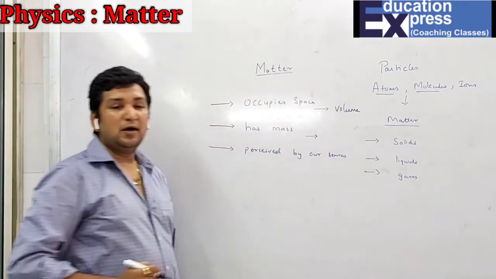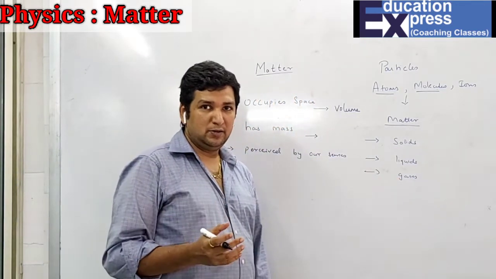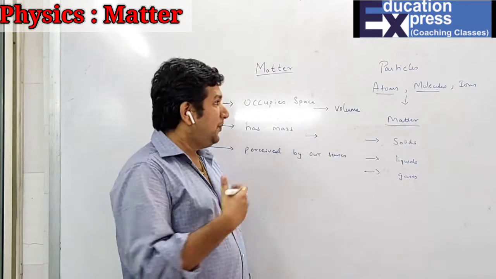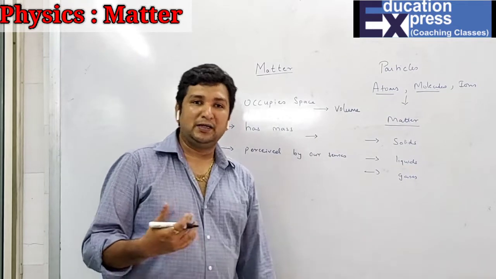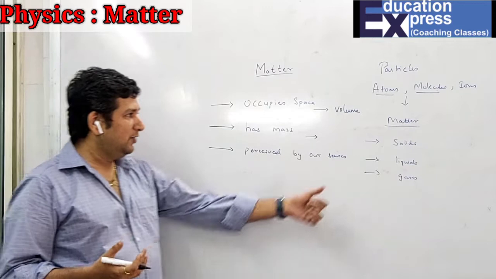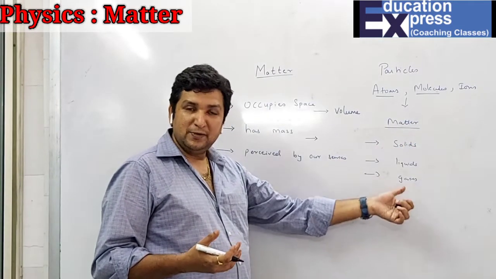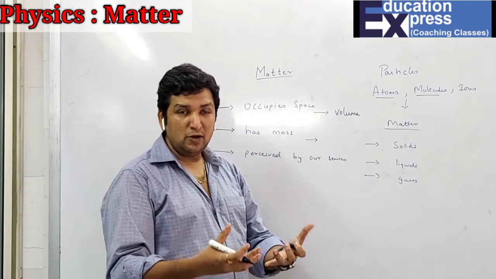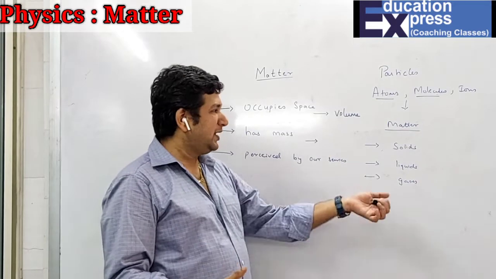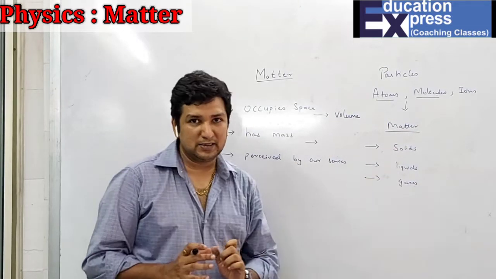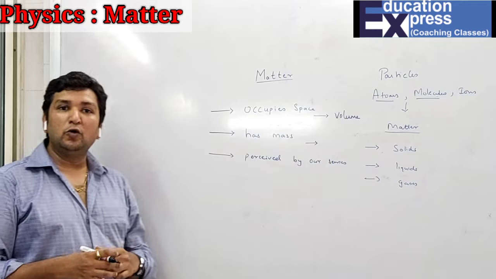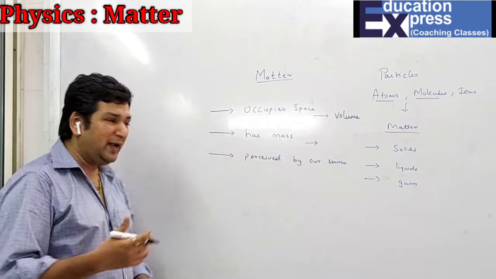So these are the three states of matter: solid, liquid, gases, depending upon the arrangement of the particles. Right now we'll learn about the properties, the general properties, and a few more properties with respect to solid, liquid and gases. So here, as I've told you, arrangement. Arrangement means what, you know?